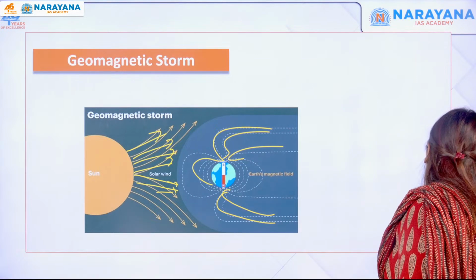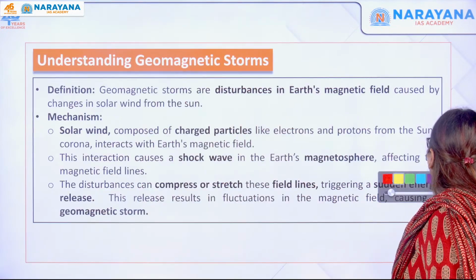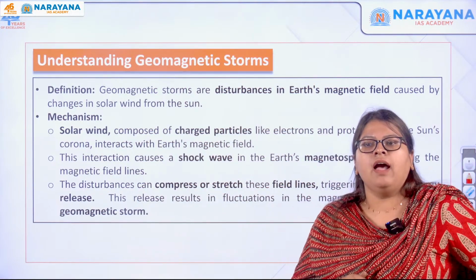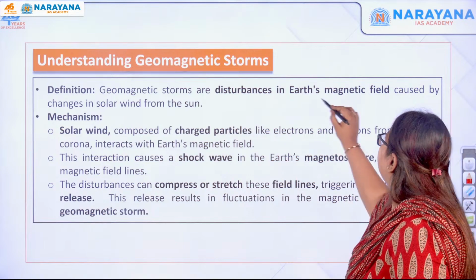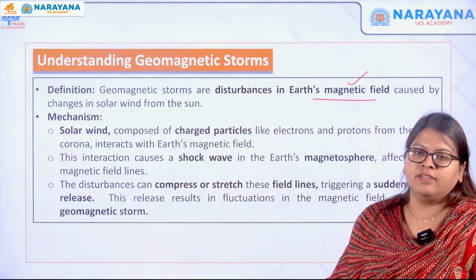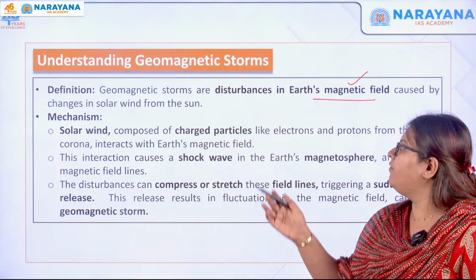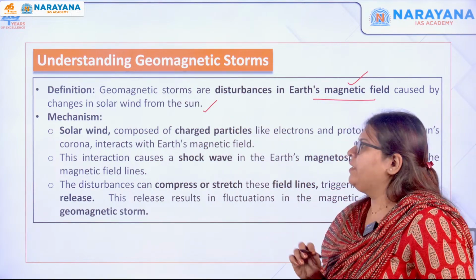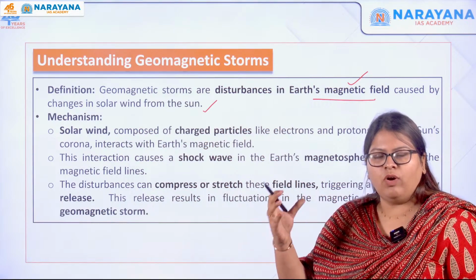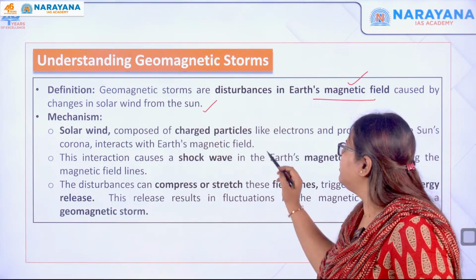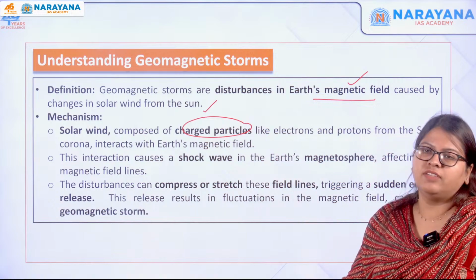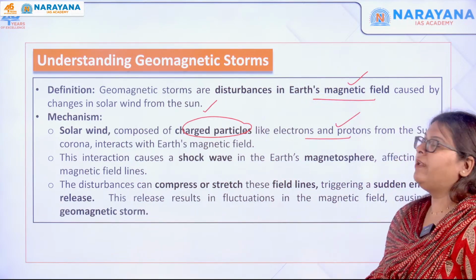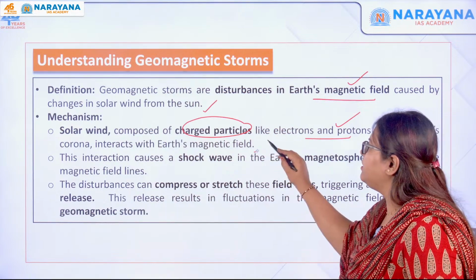Okay. Now let us move forward and understand the concept, whatever is written. So geomagnetic storms are the disturbances in the Earth's magnetic field. We already discussed how it is caused because of the charges from the solar wind. The mechanism: solar wind, as usual, whatever comes from the corona, consists of charged particles. What are these charged particles made up of? Electrons as well as protons. That will interact with the Earth's magnetic field.